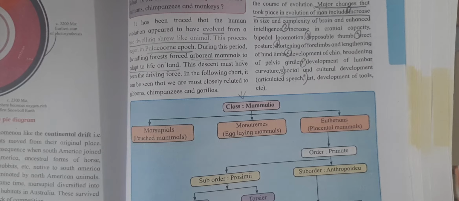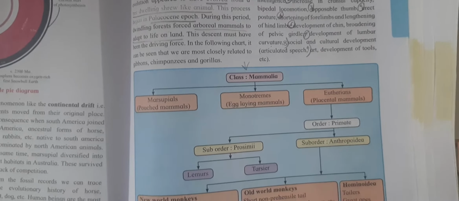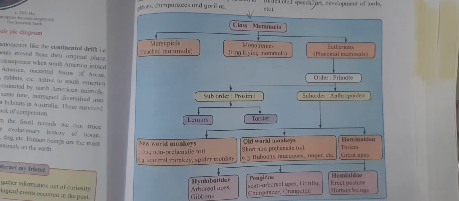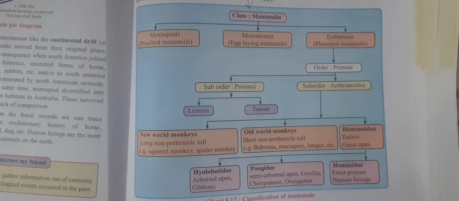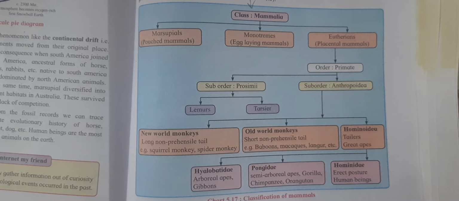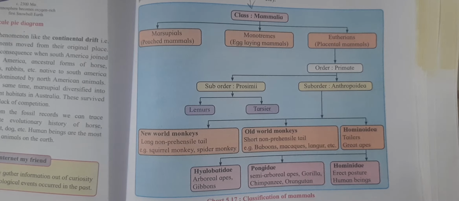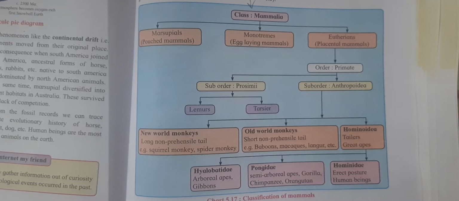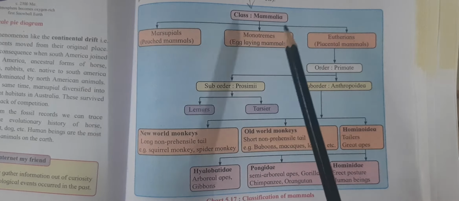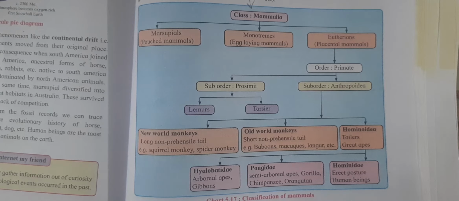Now, here a very interesting chart is given on page number 130. Class Mammalia, how has it been divided? It is divided into a number of different subclasses and orders. You can see here. Class Mammalia has 3 different groups.